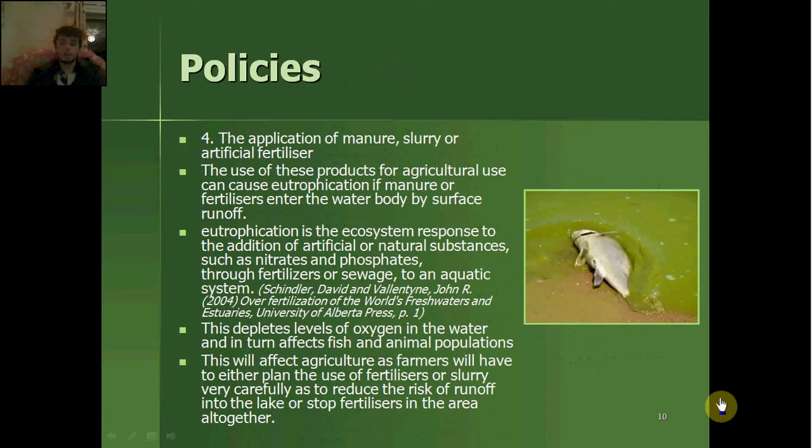Eutrophication depletes levels of oxygen in the water and in turn affects fish and animal populations. This will affect agriculture, as farmers will have to either plan the use of fertilisers or slurry very carefully, so as to reduce the risk of runoff into the lake, or stop using fertilisers in the area altogether.